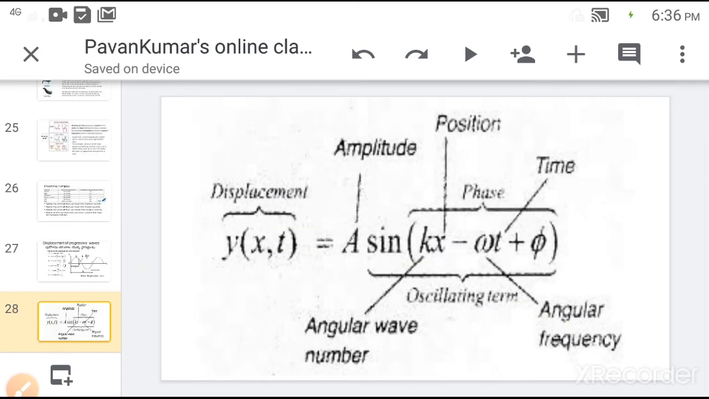Next, simply we can express the waveform, the displacement of any wave, as y(x,t) equals a sin(kx minus omega t plus phi). Here y(x,t) is called the displacement of the wave, a is the amplitude, k is the angular wave number, x is the position of the wave, omega is the angular frequency, t is the time, and phi is the initial phase. And the term in the bracket, kx minus omega t plus phi, is the phase of the wave.